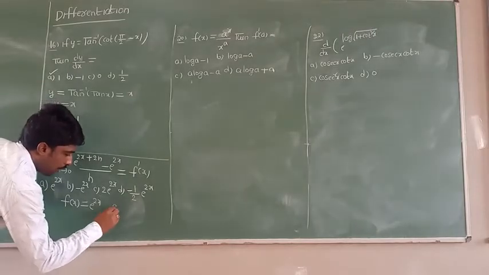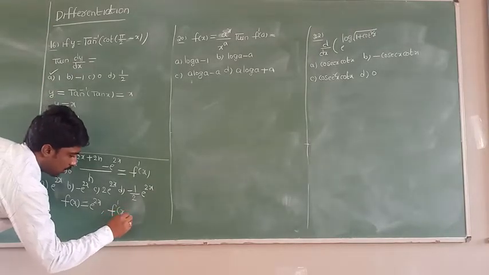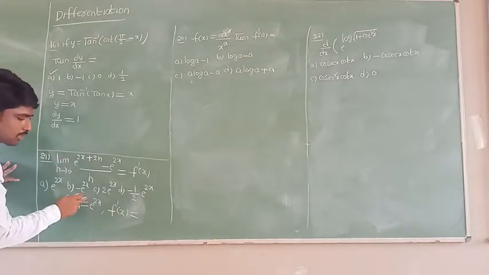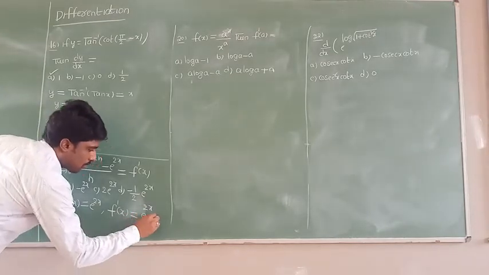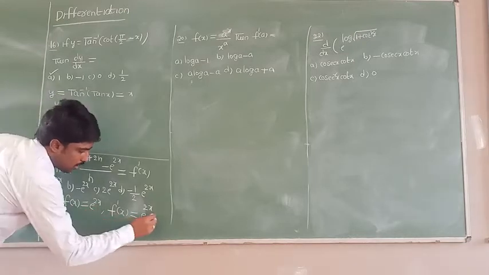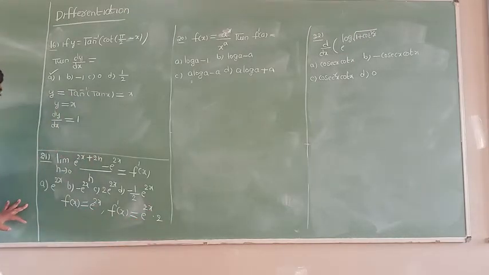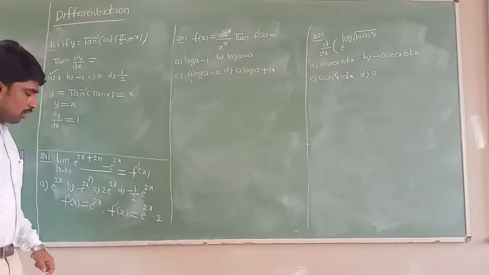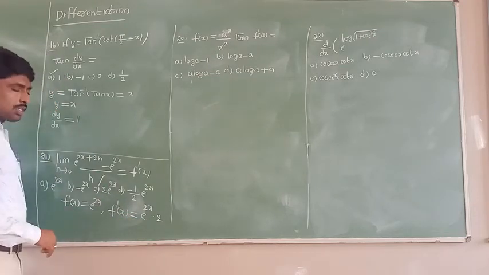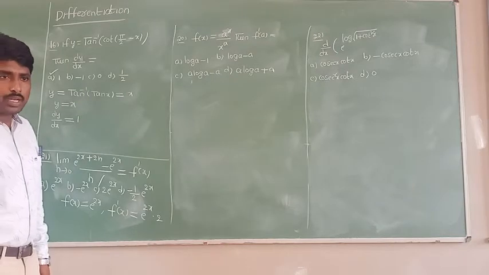So if I differentiate the function, f dash of x, the differentiation of e power x is e power x only. So you get e power 2x into the internal differentiation of 2x, which is 2. So I am getting the differentiation 2 into e power 2x. If you check the options, option C is the correct answer. All of you understand? Okay.